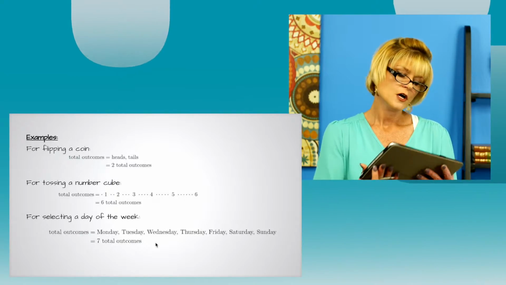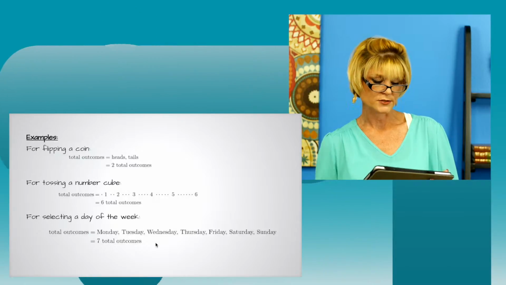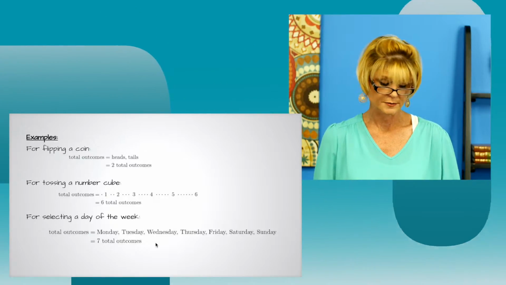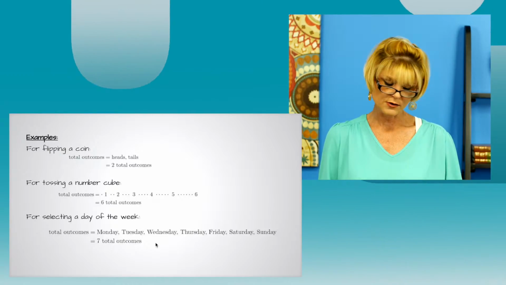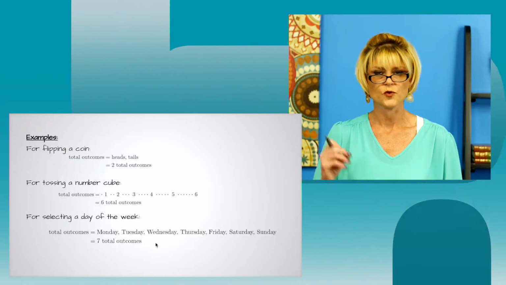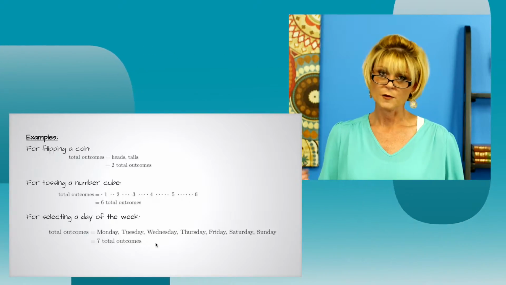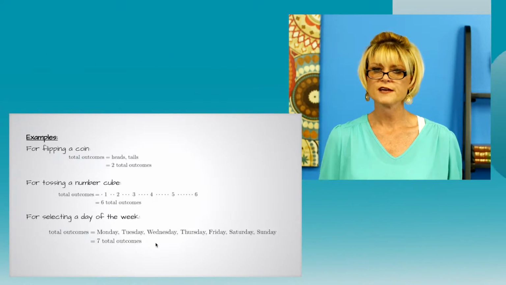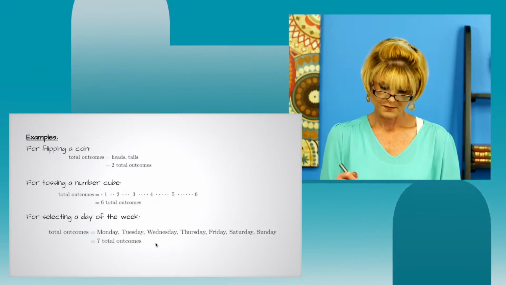Here are some examples. For flipping a coin, total outcomes equals heads and tails. So you have two total outcomes when you're flipping a coin. Tossing a number cube, how many total outcomes? Well, 6, because there's 1 through 6 on a die. For selecting a day of the week, how many total outcomes? Well, there's 7 total outcomes because there's Monday through Sunday. There's 7 days in a week.